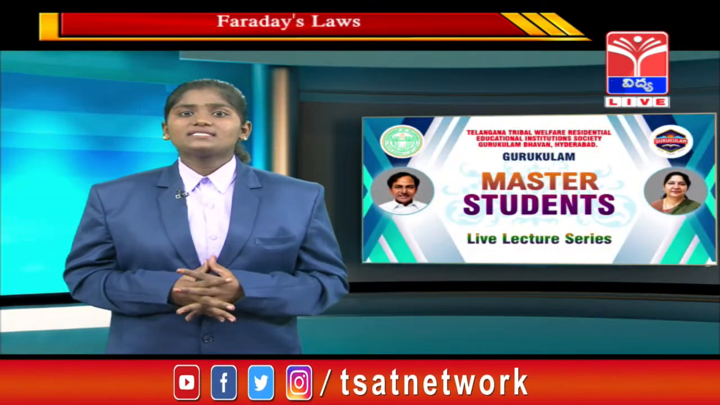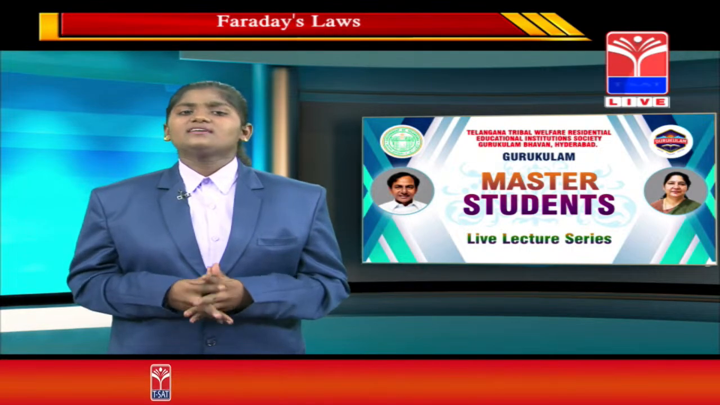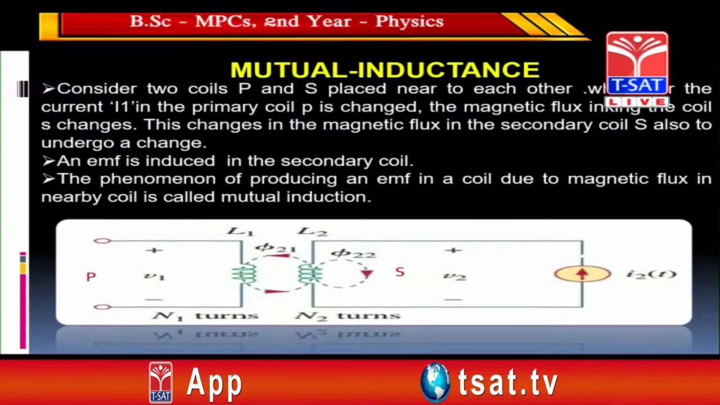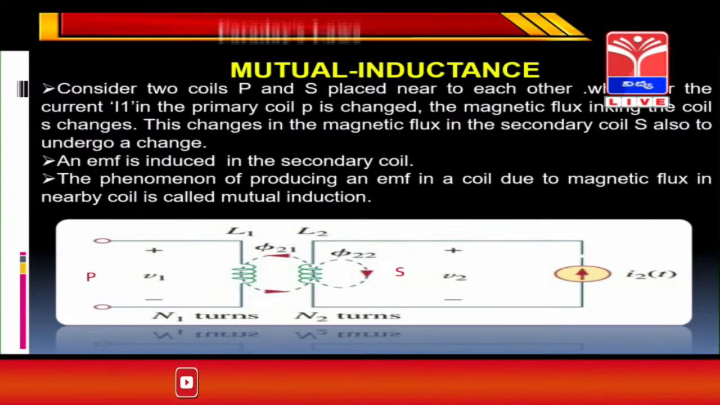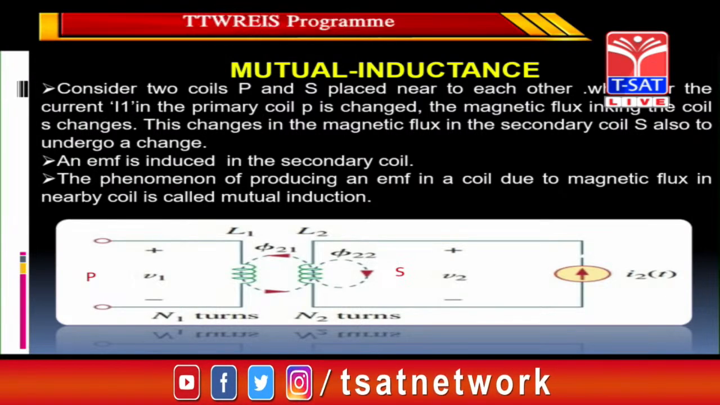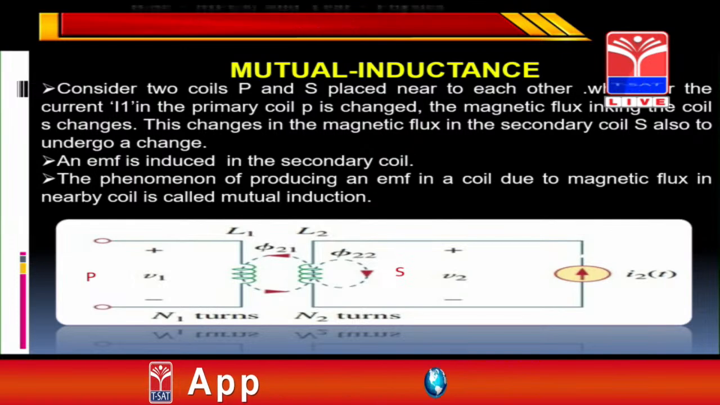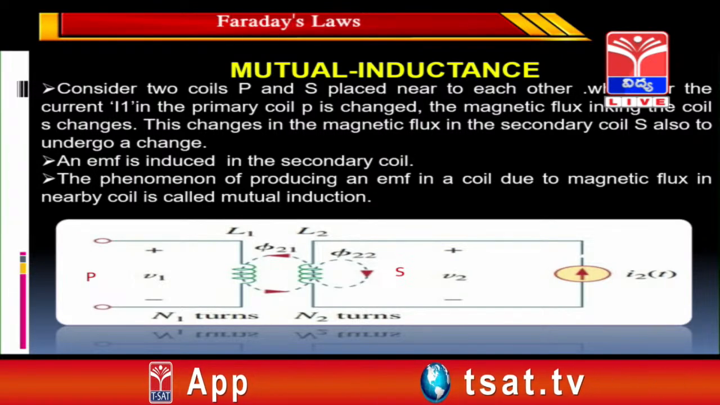And now let us discuss mutual inductance. Consider two coils, a primary coil and a secondary coil, placed near to each other. Whenever the current I1 in the primary coil is changed, the magnetic flux linking the coil changes. This change in magnetic flux means the secondary coil also undergoes a change. In mutual inductance we are also seeing the same.